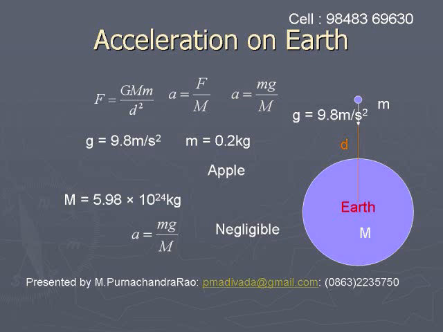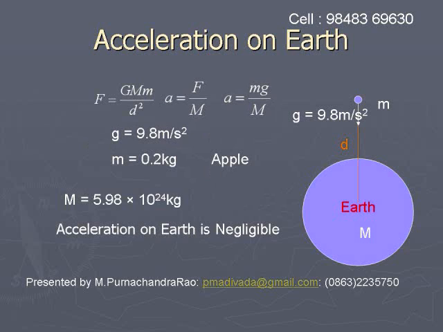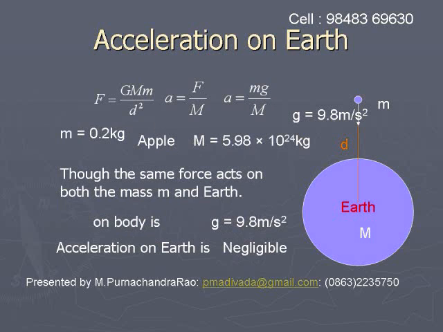Using these values, if you calculate the acceleration on Earth, this acceleration will be almost negligible compared to the value 9.8 meters per second square. Though the same force acts on a body of mass small m and on Earth, the acceleration on the body of small m is 9.8 meters per second square, whereas the acceleration on Earth is negligible.